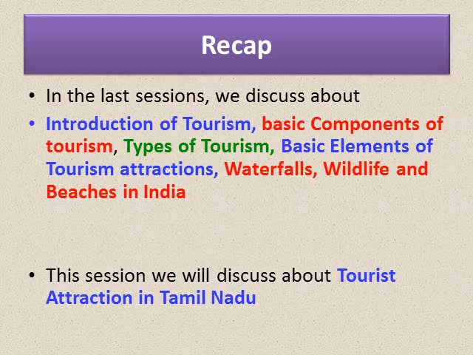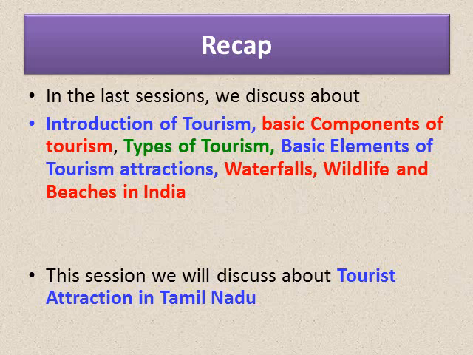Dear children, in the last sessions we discussed that the word tourist came from the English word taurian, which means wanderer of the world. The basic components of tourism are attraction, accessibility and amenities. The attraction could be natural attraction that includes landscapes, seascapes, beaches, climatic conditions, forests. Cultural attraction could be historic monuments and other intellectual creations. There could be fairs and festivals.